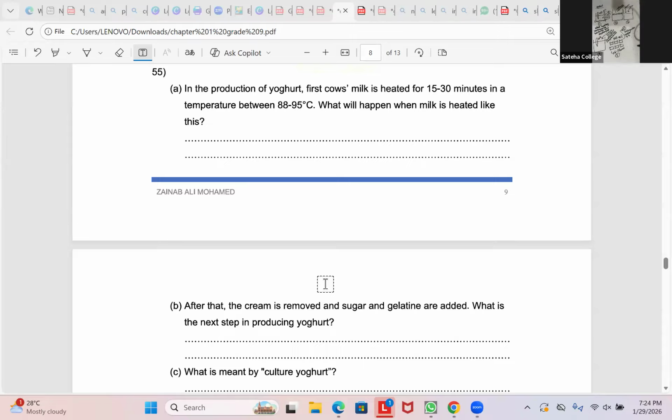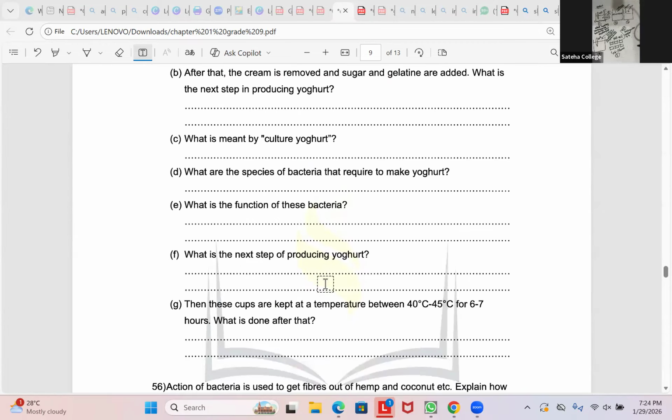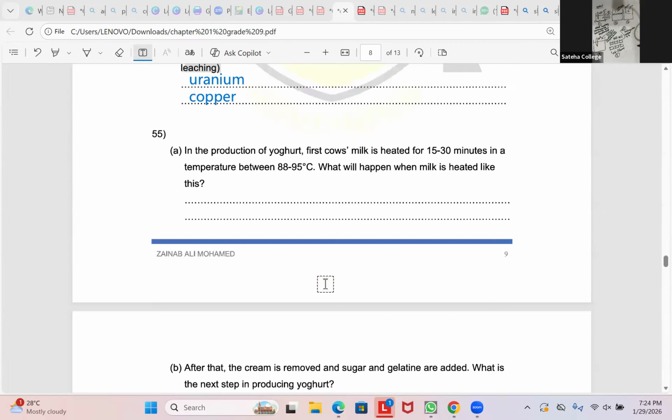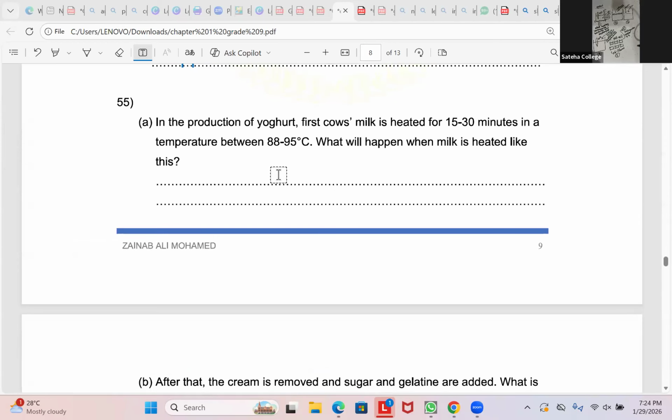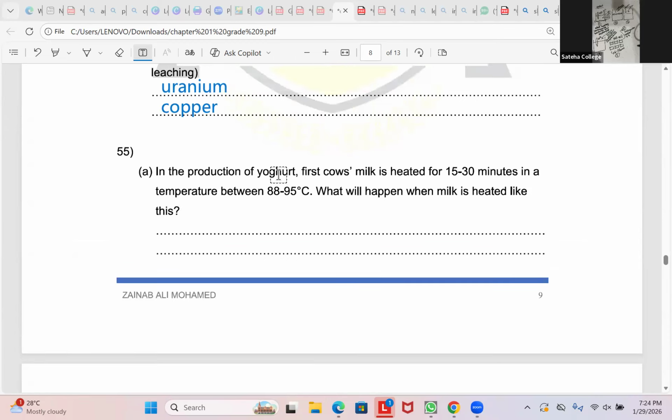Yes, teacher. Right. So do the 55th question until G, and if you all are done, raise your hands. In the production of yogurt, first cow's milk is heated for 50 to 30 minutes in a temperature between 88 to 95 degrees Celsius. What will happen when milk is heated like this?